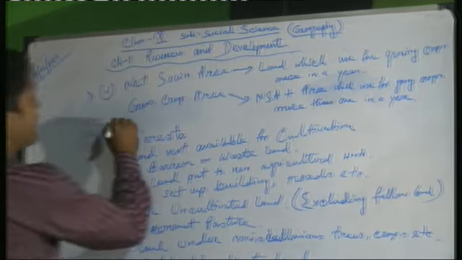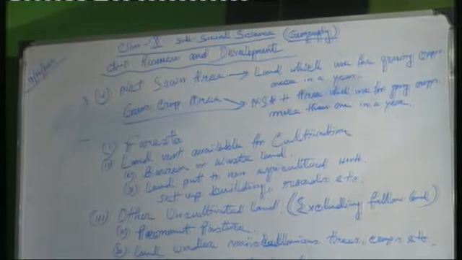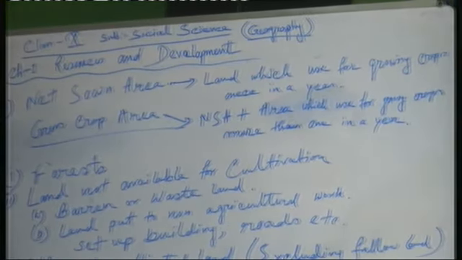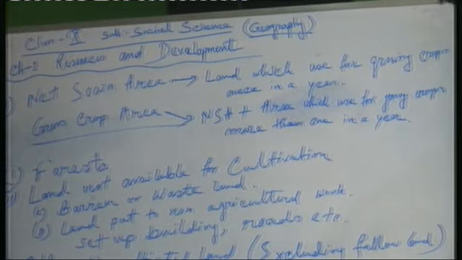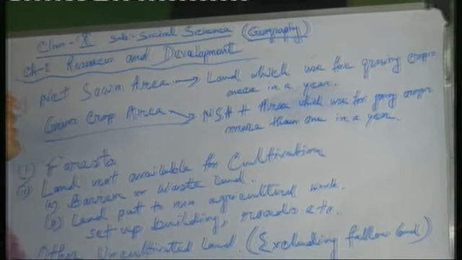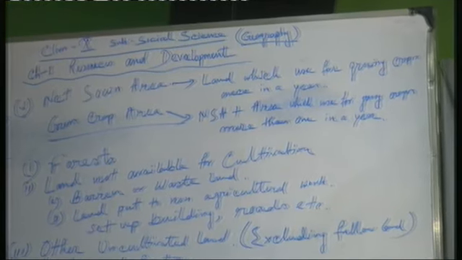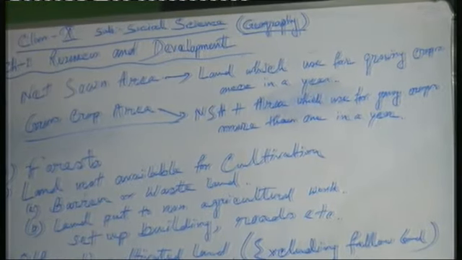It is also important, the net sown area and gross crop area. Land which is used for growing crops once in a year is the net sown area, and net sown area plus the area which is used more than once in a year, the total area, is called gross crop area. These are the land utilization categories in India.